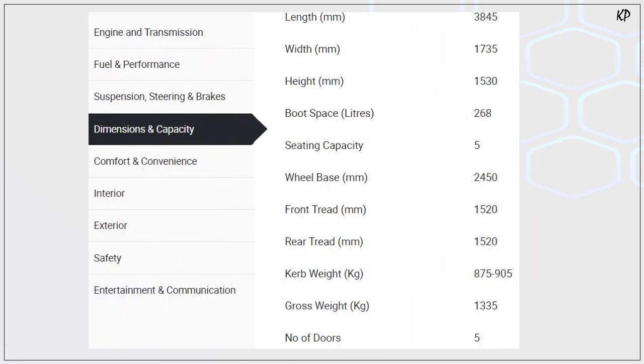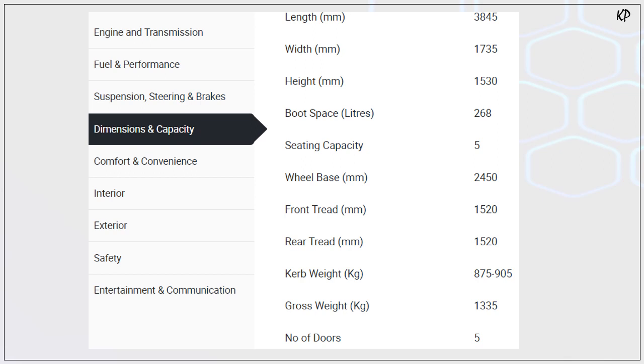Before we start our classification, it is important to understand some terminologies which will help to understand that classification. When we search for any car or any type of vehicle, we used to go through some specifications on the website. So I have shared this specification on the screen.